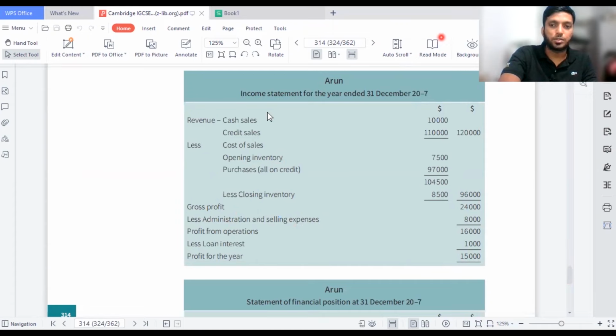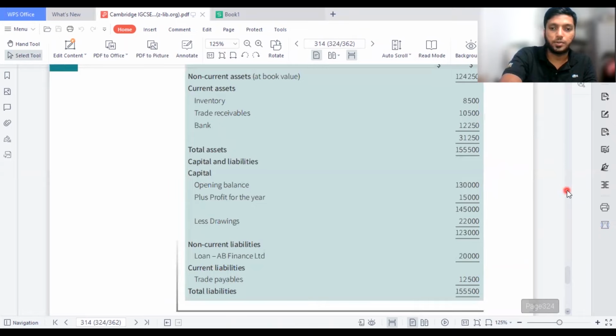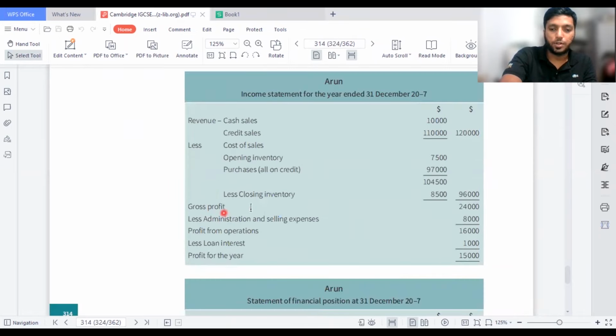Let me explain how it works. We move on to the second ratio in the profitability ratios, gross profit margin. How does gross profit margin work? Gross profit divided by the revenue. So how do we calculate gross profit? It's very easy. They have given the complete value of gross profit on the income statement. When you take the revenue and deduct the cost of sales, you will get gross profit. That's what I said, you need to have good knowledge of chapter 8 and chapter 9 when you're doing this.